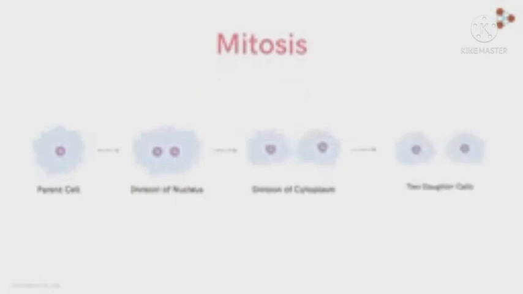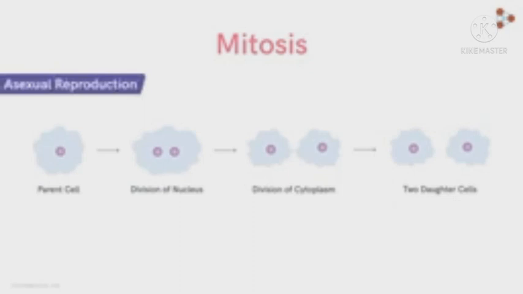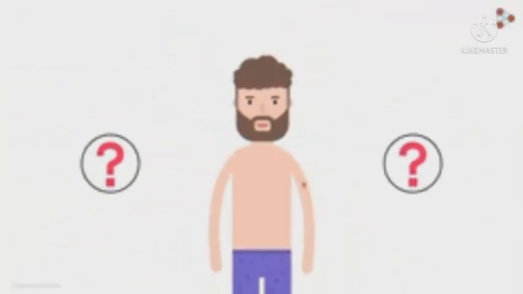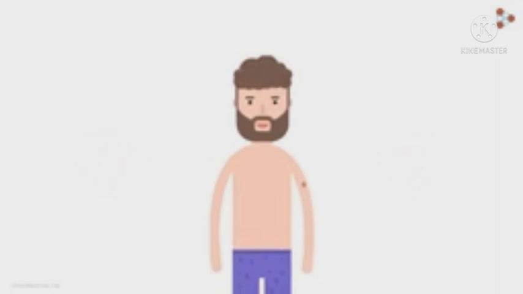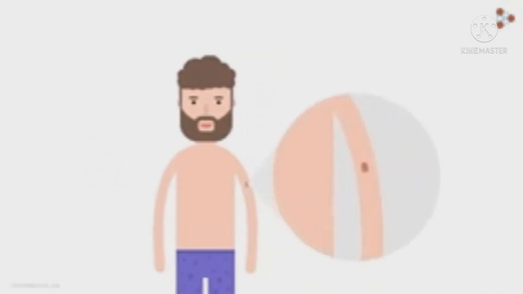By this process of cell division, lower organisms like prokaryotes and a few unicellular eukaryotes produce new individuals of their kind. This is also called asexual reproduction. So mitosis helps in carrying out asexual reproduction in lower organisms. And does it have any significance in higher organisms like us as well? Absolutely.